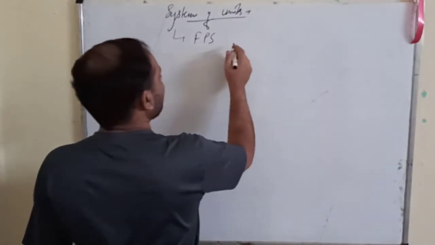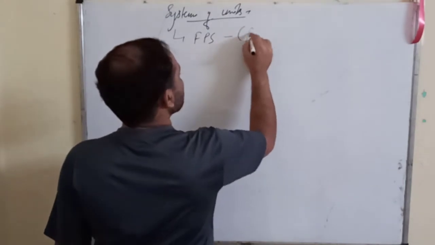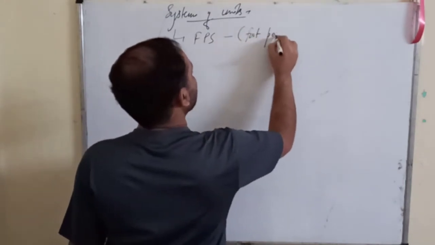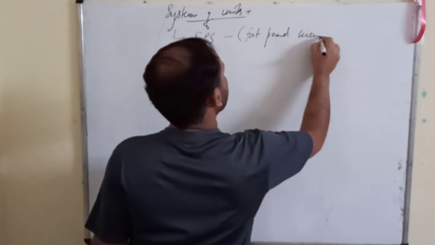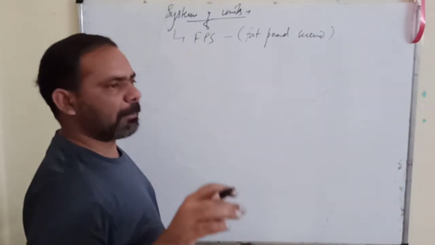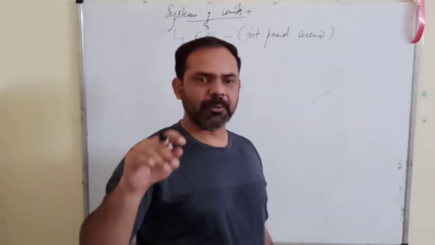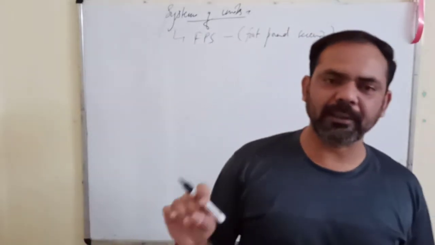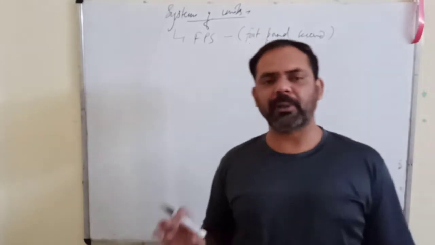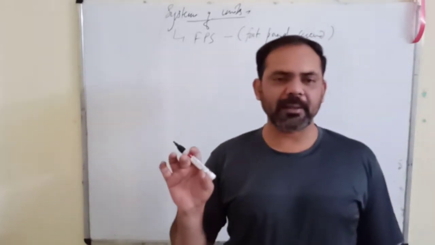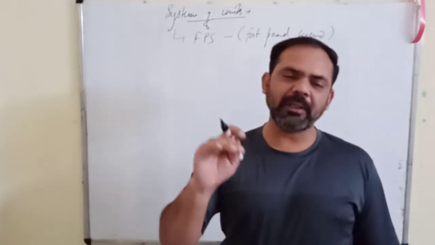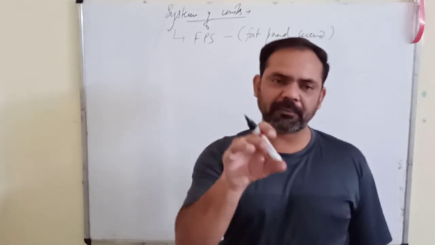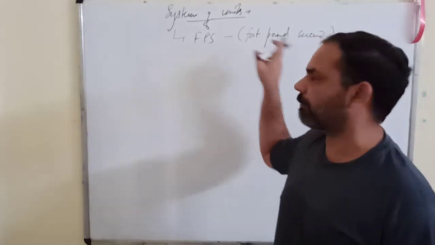The first one is the FPS system, which is called foot pound second. Before the SI system, we considered only mass, length and time to be the fundamental quantities. When we adopted the SI system, we increased the number of fundamental units from 3 to 7.